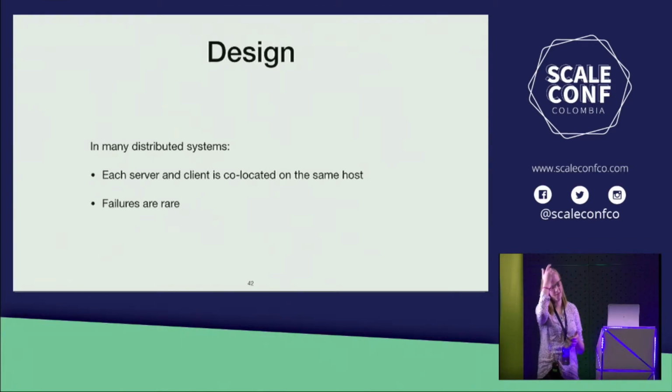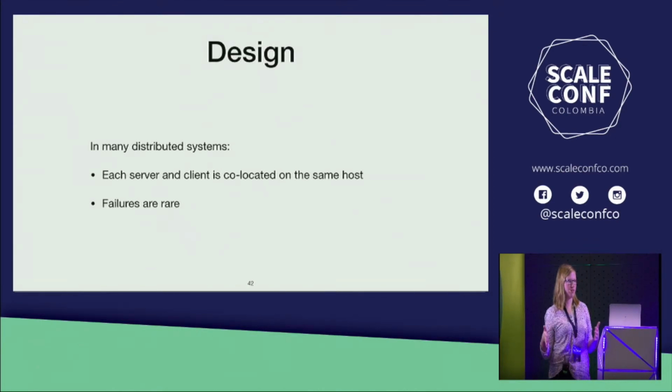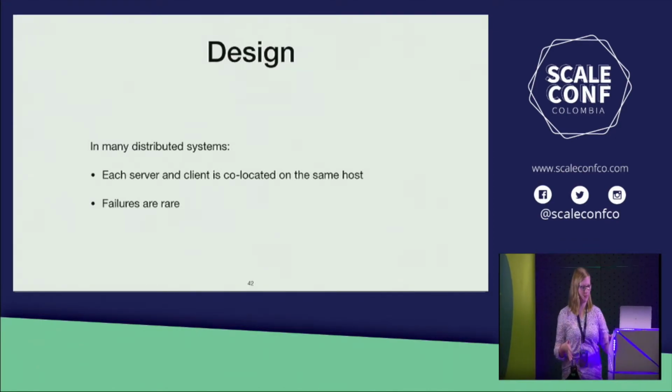Nothing comes for free in distributed systems. So in order to build this algorithm, we're going to use these two other facts. We're going to use the fact that in systems, it's often the case that a server and client are co-located on each participant. So that means that each client is able to access the state of one server for free without even traversing the network. And secondly, we're going to use the fact that failures are rare. We do and we will continue to tolerate the failures of the minority of servers, but that isn't going to occur that often. Most of the time, everything's going to be up and everything's going to be working well.